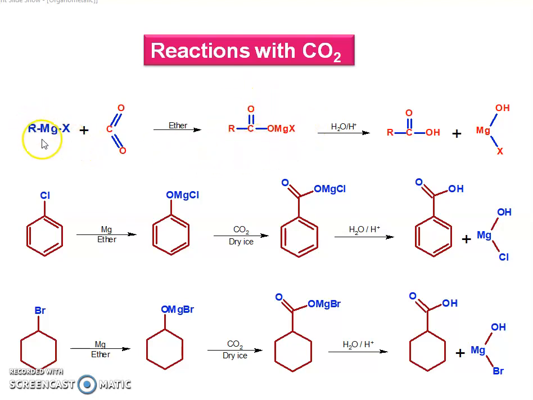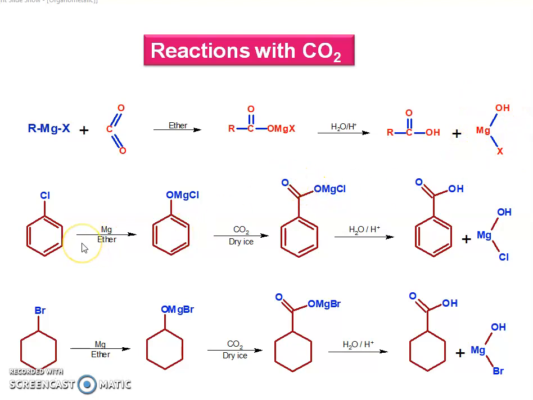So R is attached to this carbon to form R-C=O⁻ near MgX. This complex we can hydrolyze with water, acid hydrolysis, to get the corresponding acid, and this is the byproduct.